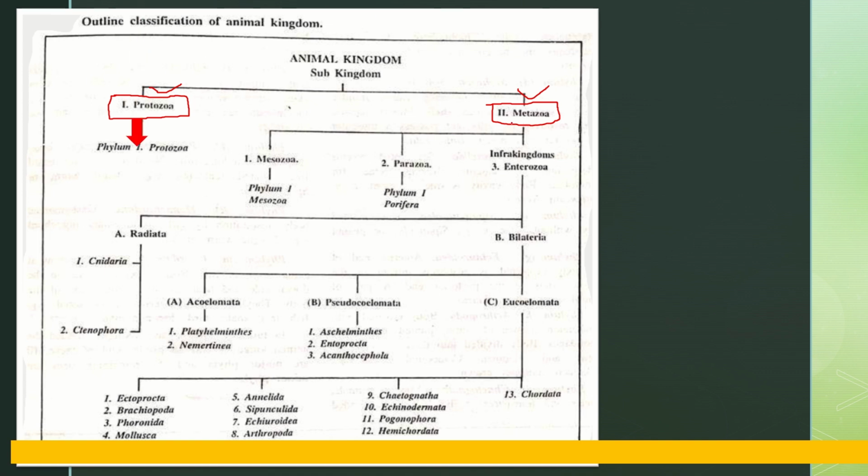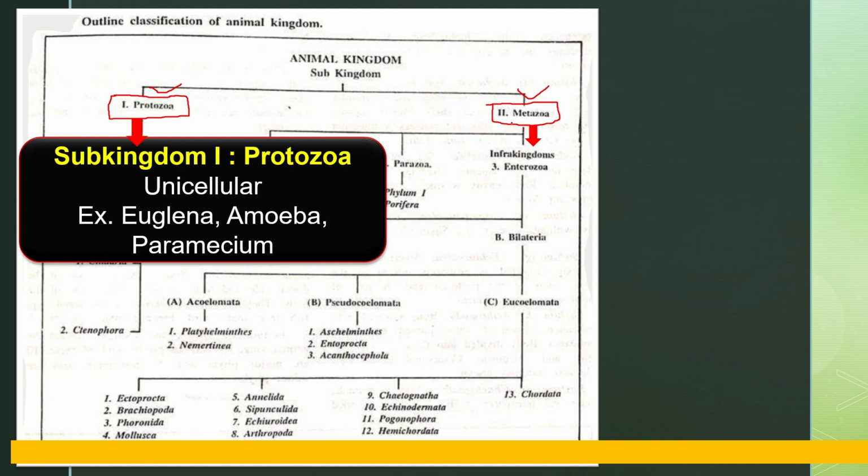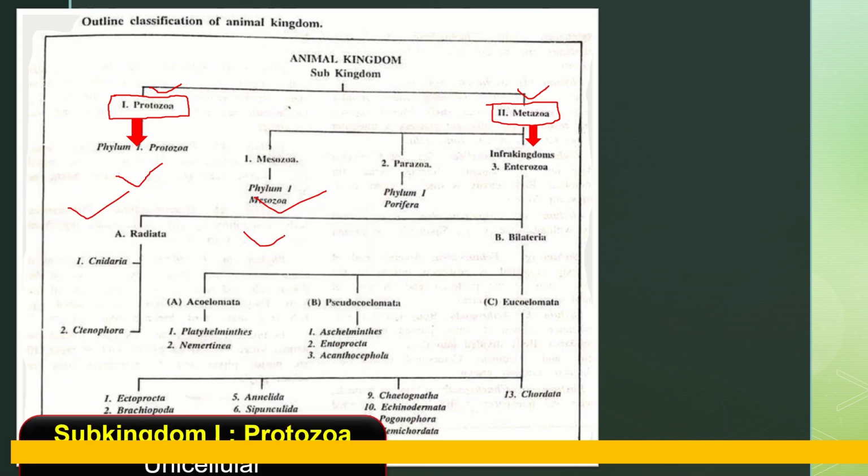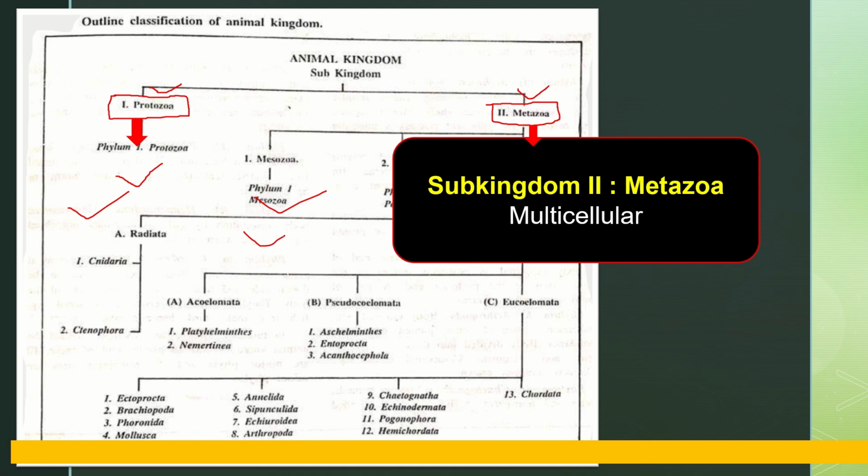So Protozoa means the organisms which are unicellular. In the subkingdom Protozoa, there are organisms which are basically unicellular, made by a single cell. Examples are Euglena, Amoeba, Paramecium. And then the second subkingdom is called Metazoa.